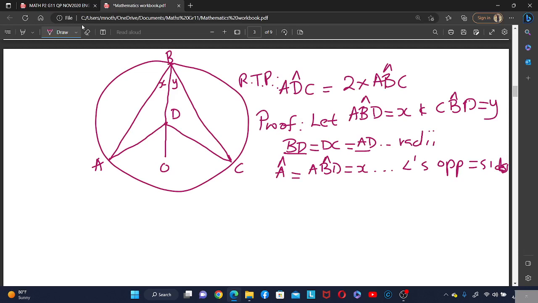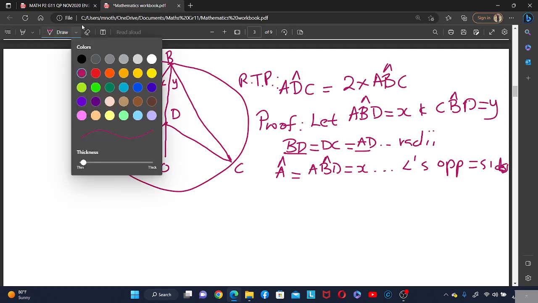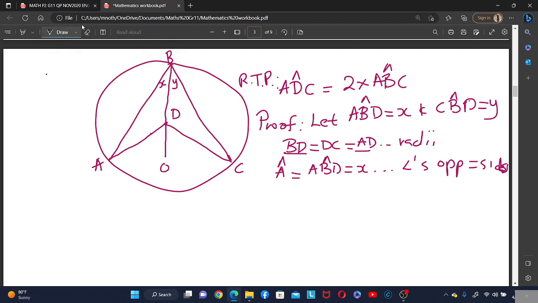So if it's like that, then we can also say that, so now this one is X, this angle ADO is equal to angle A plus angle ABD. That is in the exterior angle of a triangle. Exterior angle is equal to the two opposite interior angles of the triangle.